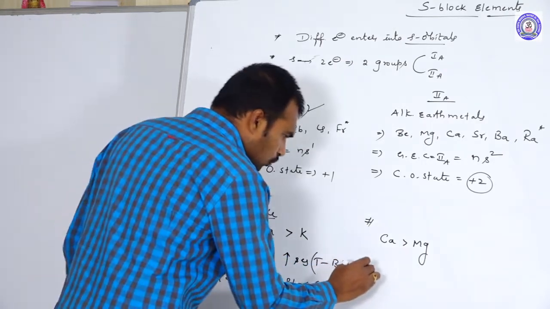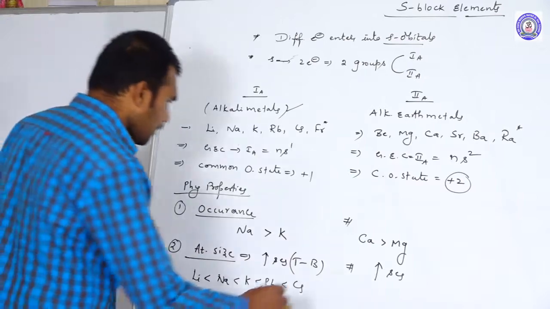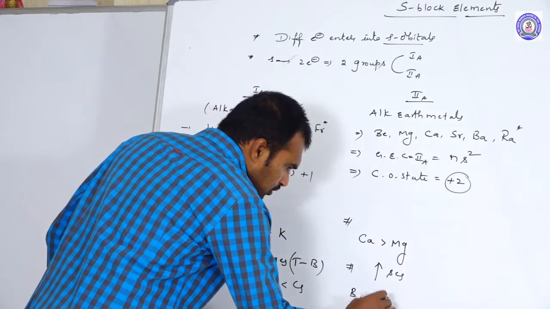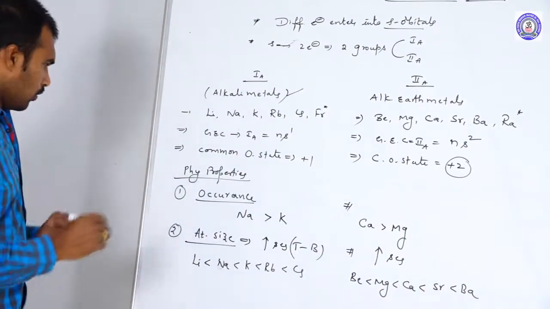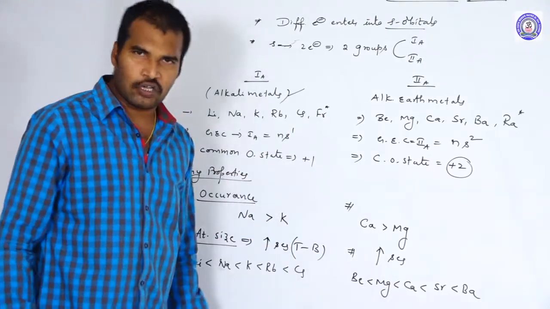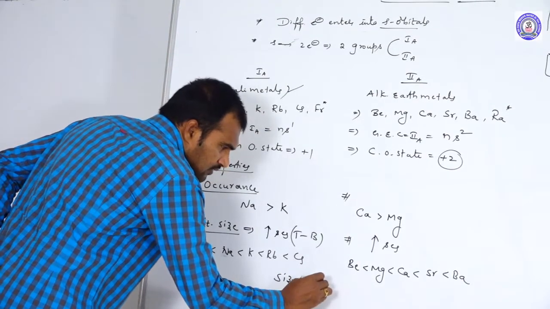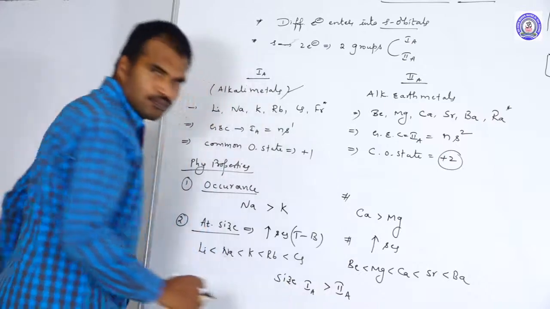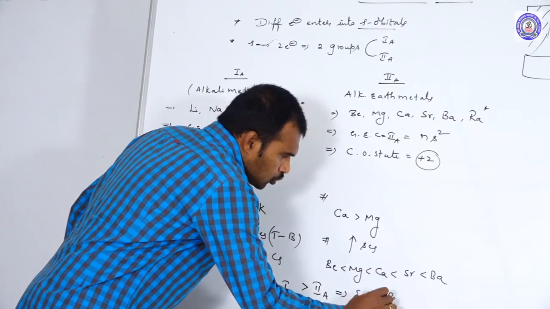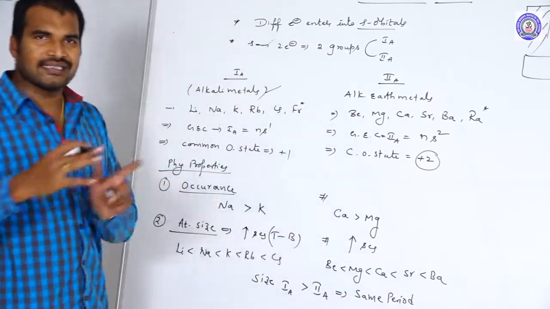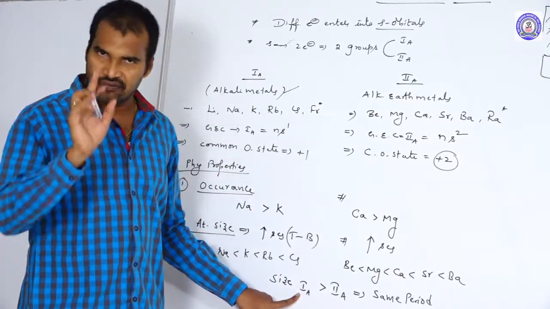In the 2A group elements, the atomic size also increases, with no exceptional cases: beryllium, magnesium, calcium, strontium, barium. Now when you compare 1A group elements and 2A group elements, remember that the size of 1A group elements is greater than 2A group elements. When you compare a 1A group element and a 2A group element of the same period, the 1A group element size is always greater. That is one point you should remember.